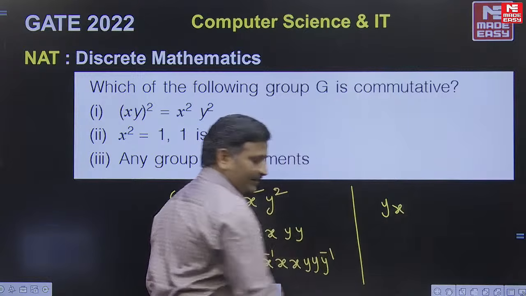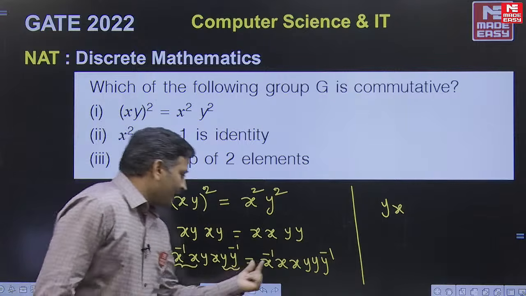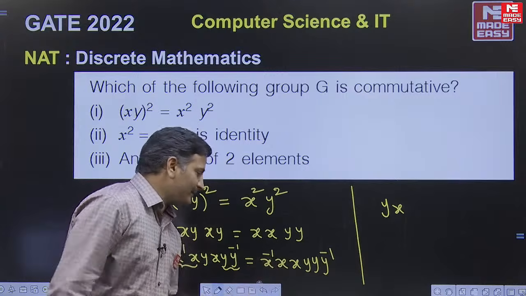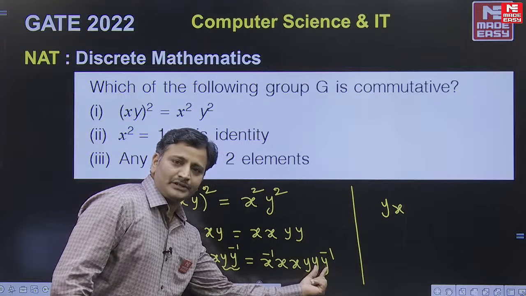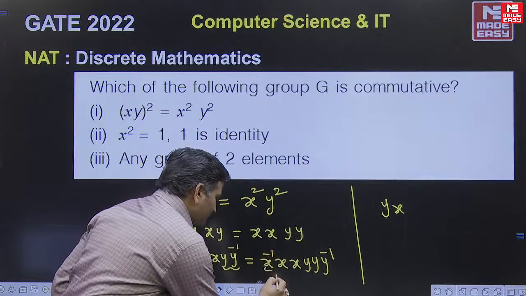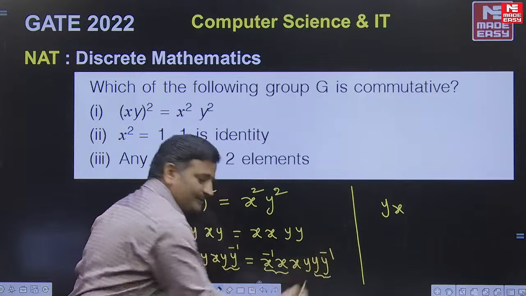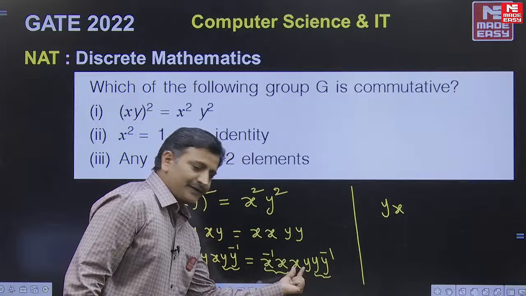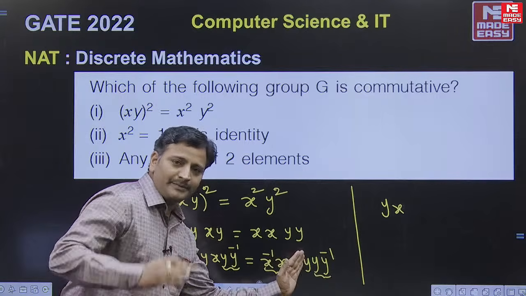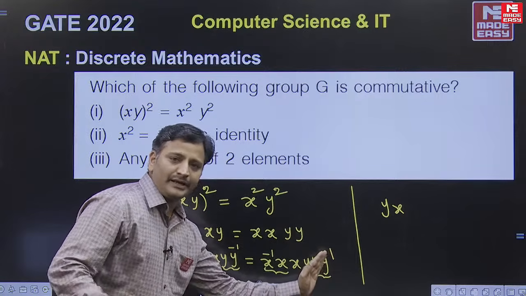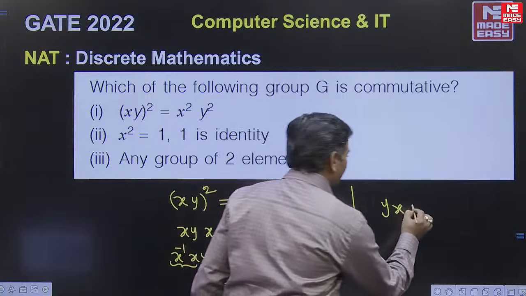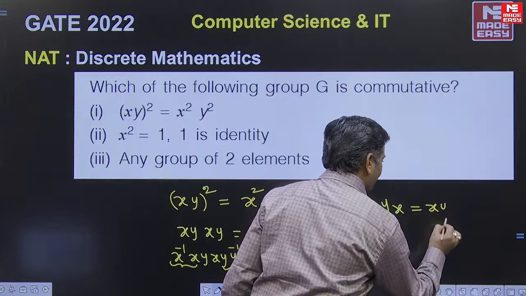We are having yx. What about the right hand side? x inverse into x, identity element. y into y inverse, which is also identity element. So it becomes identity element and it becomes identity element. So the remaining part is xy, friends. e into xy becomes xy. xy into e again becomes xy, friends. So on the right hand side we are having xy.